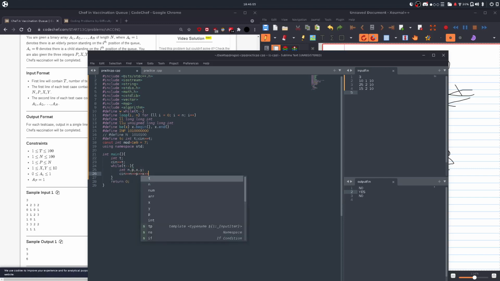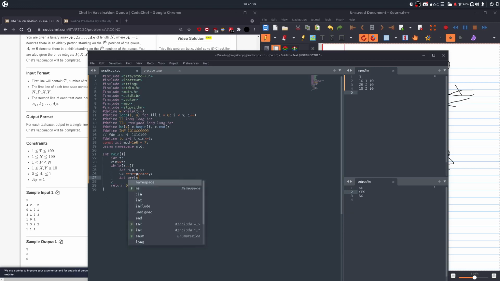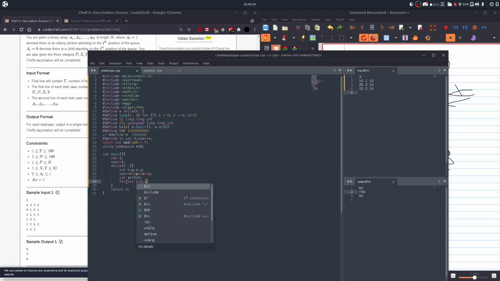People who know how vectors work can use a vector too, but for simplicity we're again going to take an array itself. The array will be the value array, and the length will be n. Now we run a loop, int i equals 0, i less than n, i plus plus, and we take the value of the array.